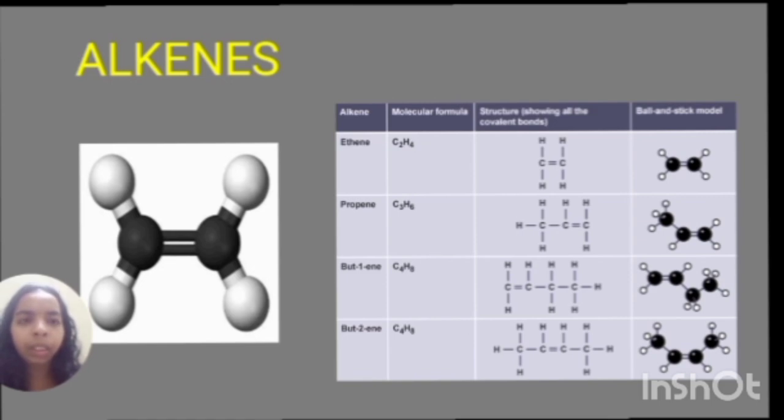Here the carbon atoms are connected through a double bond. So these hydrocarbons are known as alkenes. In short, alkenes are defined as the hydrocarbons which contain at least one double bond.